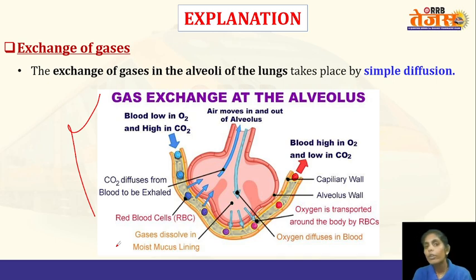So that's why the carbon dioxide will enter into the alveoli, where the concentration of oxygen is more and the concentration of carbon dioxide is less. So the gases will travel from a region of high concentration to a region of low concentration. This mechanism is known as simple diffusion.